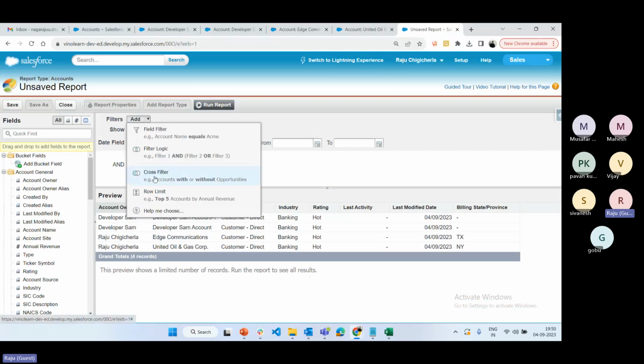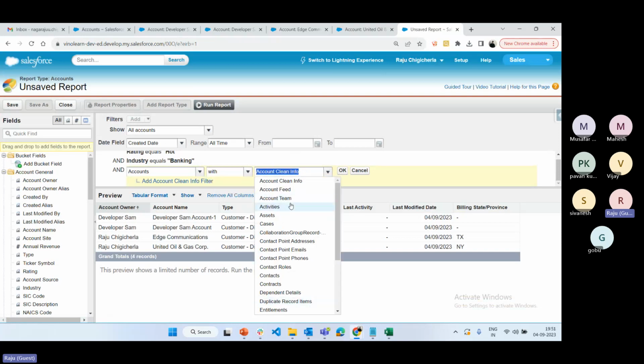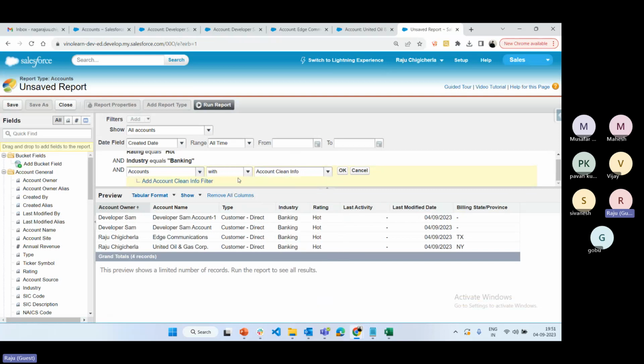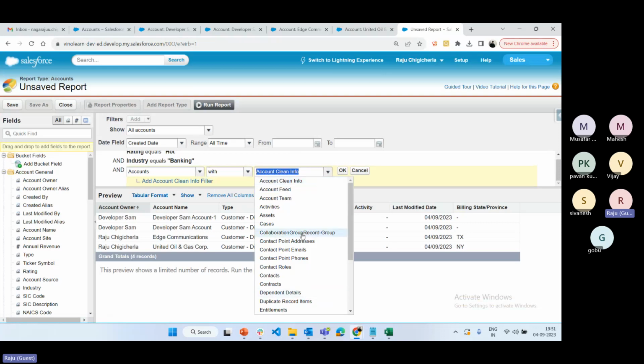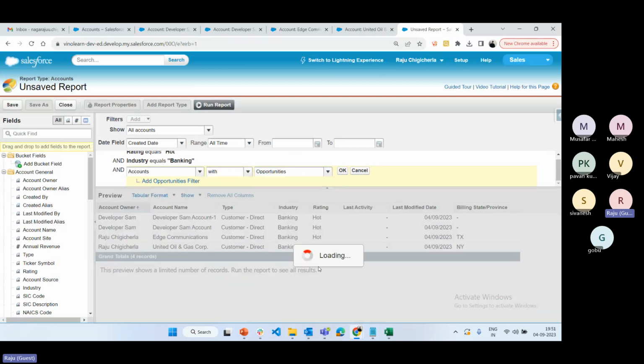Now come to cross filter. Select the cross filter. Cross filter is nothing but account is the parent, and there are two parameters we have. One is with and without, and then the child information. The first drop down is the parent information, the second drop down is the condition, and the third is the child information. Whatever accounts are having opportunities, then only we need to consider the account.